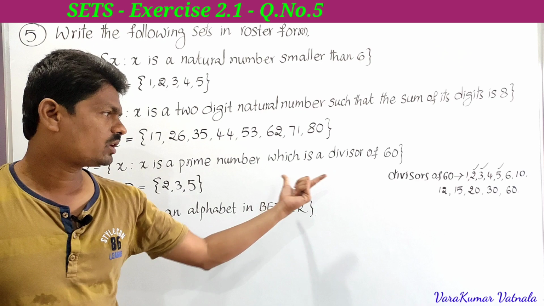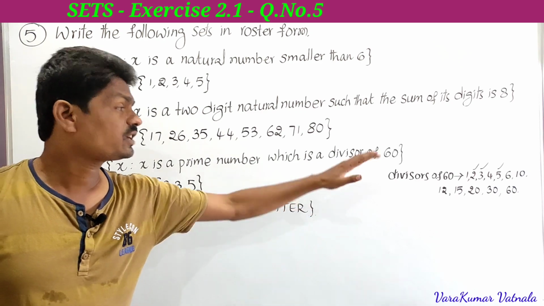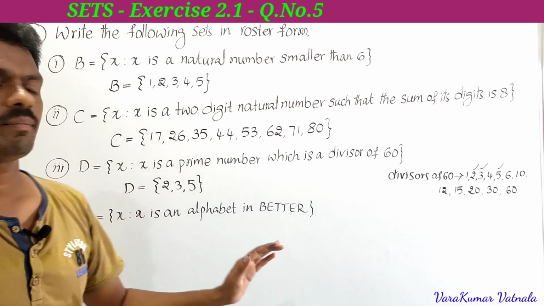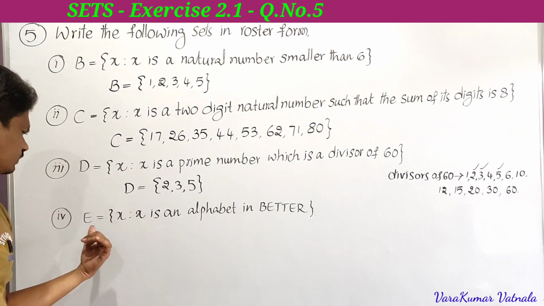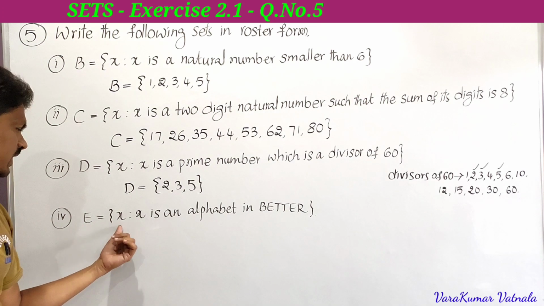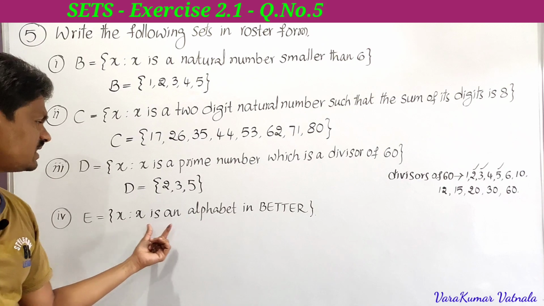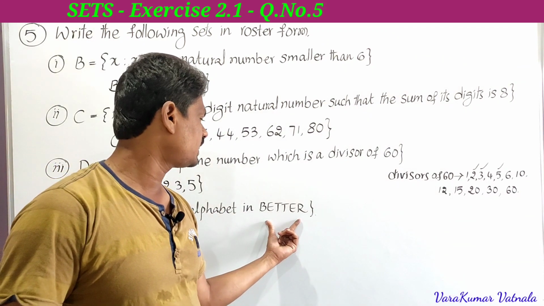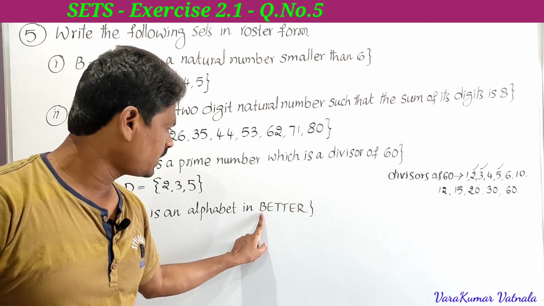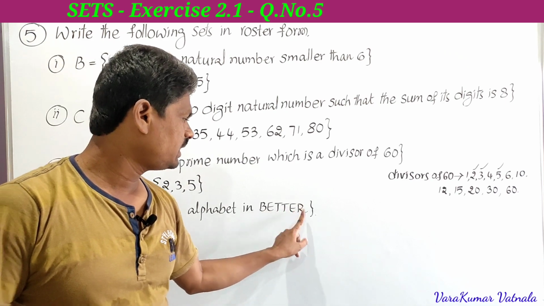So just you have to understand the factors. Next, you have to select the primes from it. Next, the fourth one: A is equal to the set of all x such that x is an alphabet in "better". So what are the alphabets of "better"? B, E, T, T, E, R.